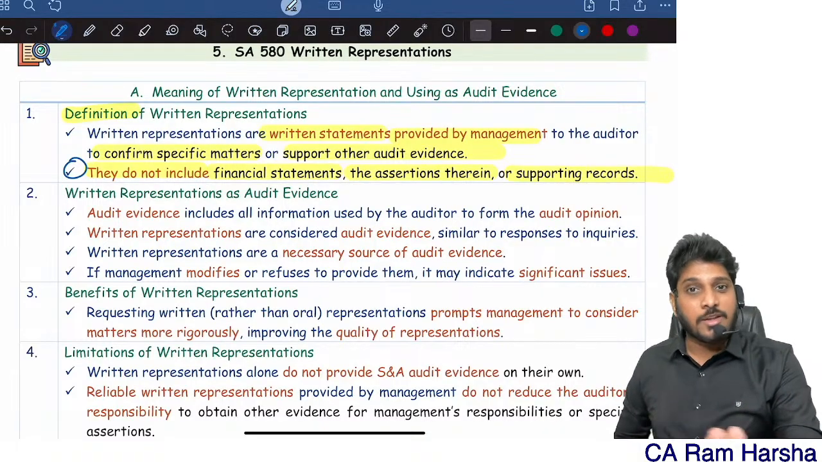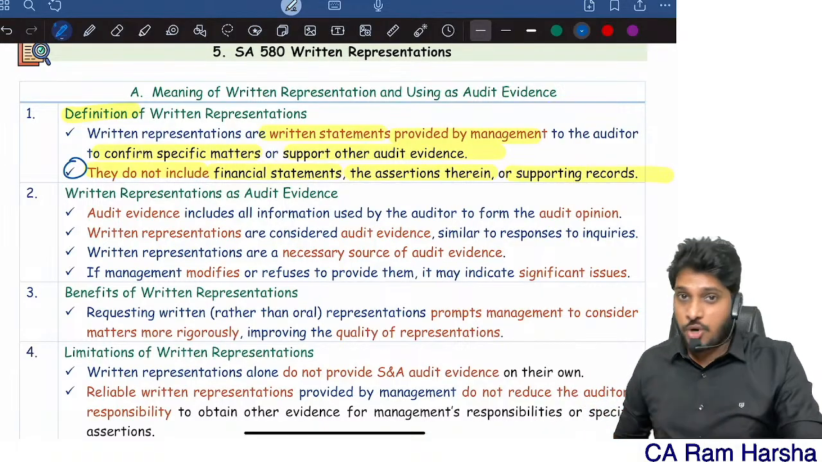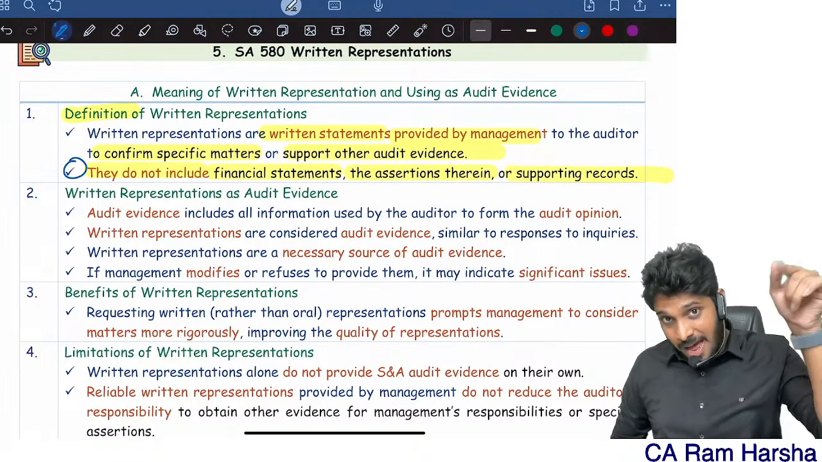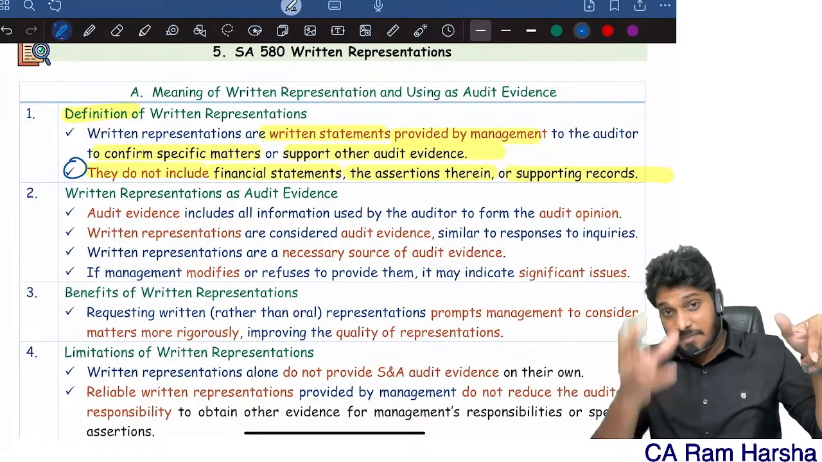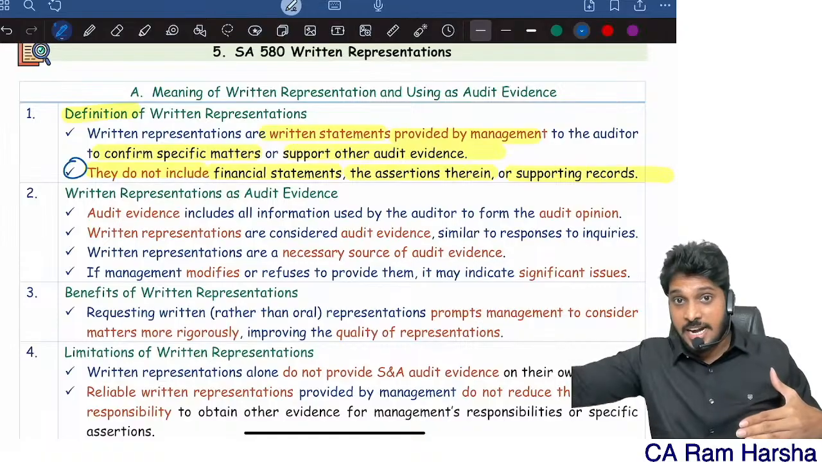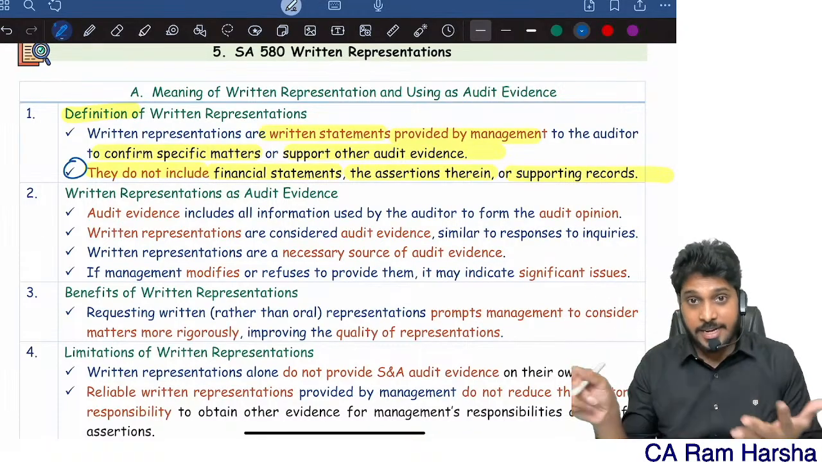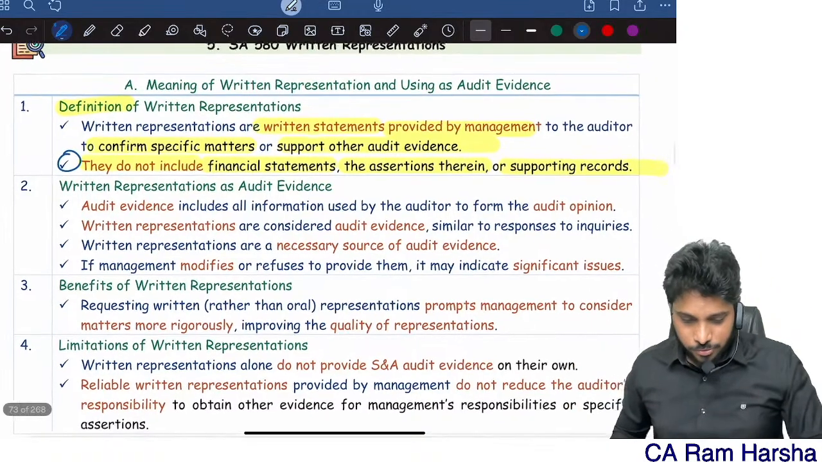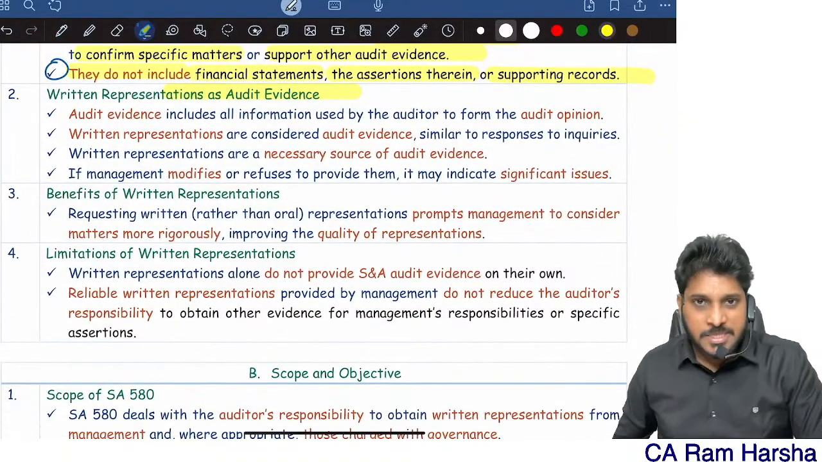Books of account is not a written representation. Balance sheet and P&L is not a written representation. But for the balance sheet and P&L, some matters are there. In books of accounts, some matters are there. On that, additional data the company is giving me, management is giving me in writing. That's a written representation.